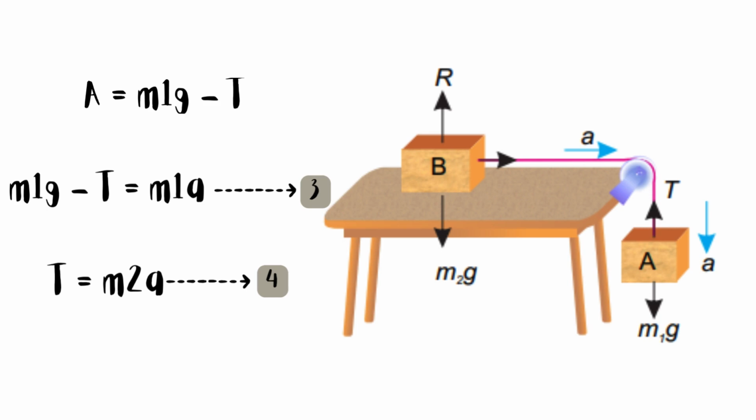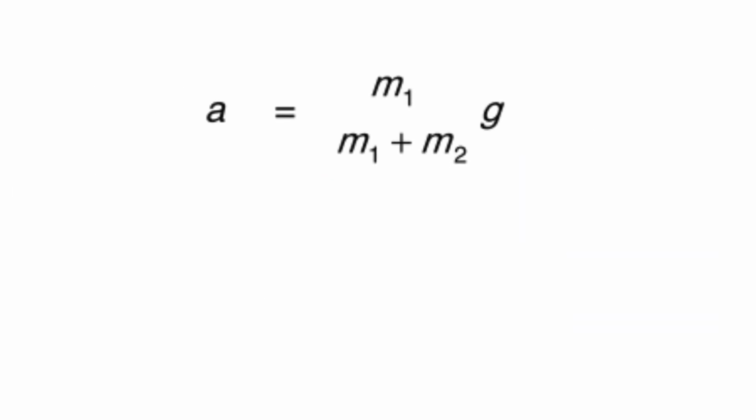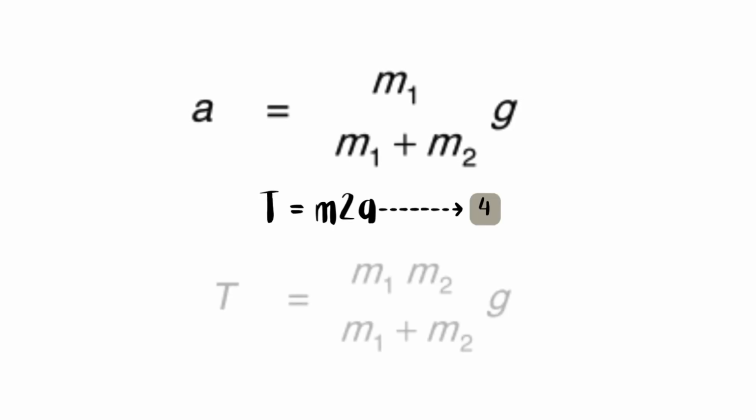Adding equation 3 and 4, we get acceleration as a equals m1 divided by m1 plus m2 into g. Putting the value of a in equation 4, we get tension T equals m1 into m2 divided by m1 plus m2 into g.